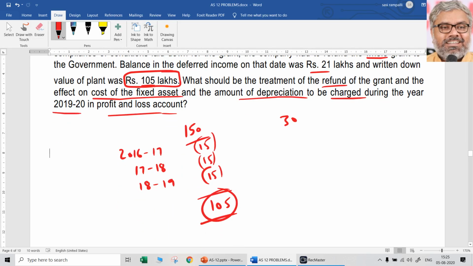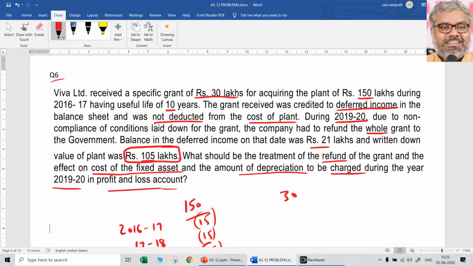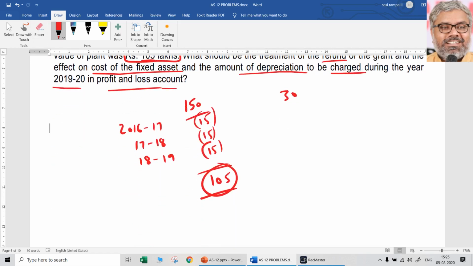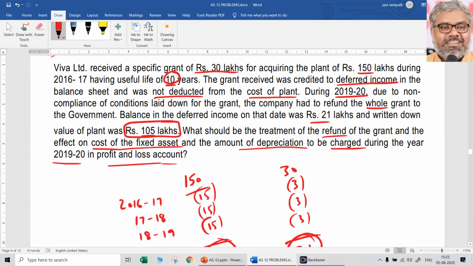Same way, if you just observe this 30 lakhs deferred government grant, which has to be spread over a period of 10 years, means each year how much has to be credited to P&L? 3 lakhs has to be credited. Like that, 3 lakhs, 3 lakhs, 3 lakhs, 3 years. That means 21 lakhs is the amount of balance in the deferred government grant account, that is 21 lakhs. Now the point is, this is already what is there, existing scenario. We just are identifying how these amounts are coming. Now what happened? The company Viva Limited had to refund the entire government grant, whatever it has received. How much it received? 30 lakhs.